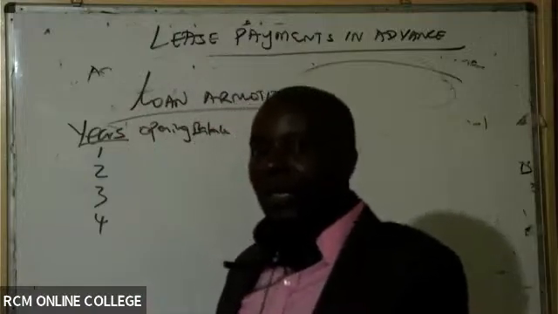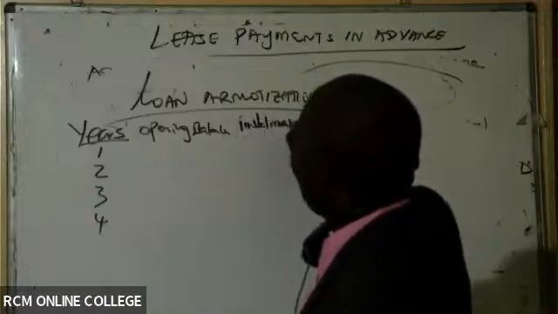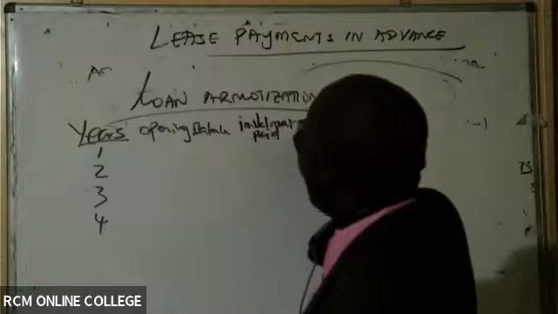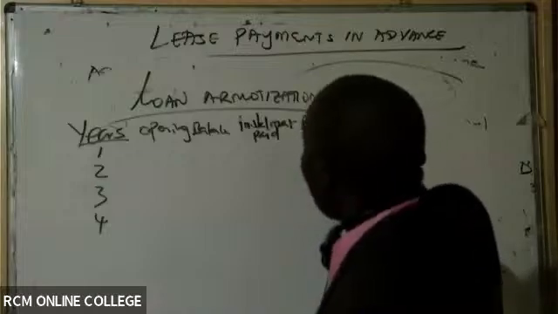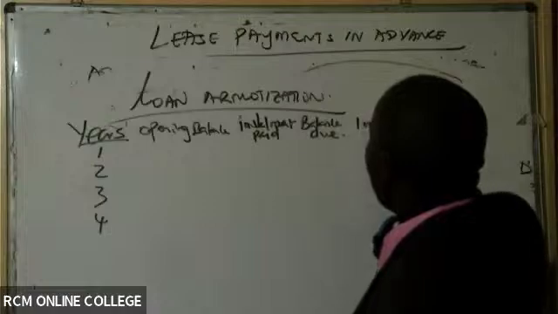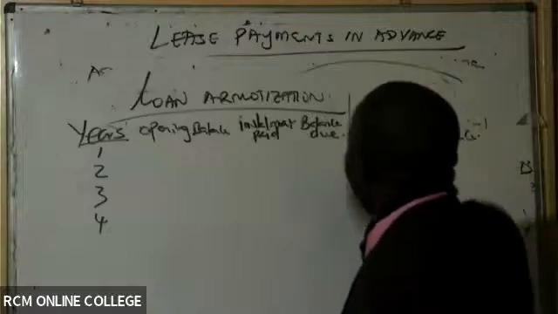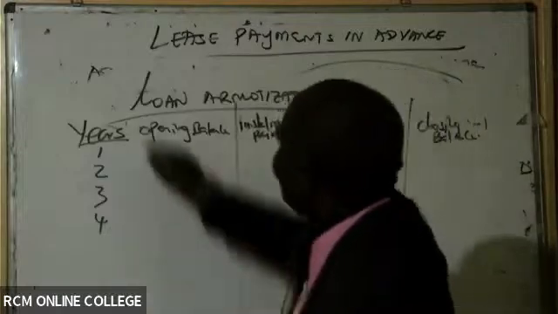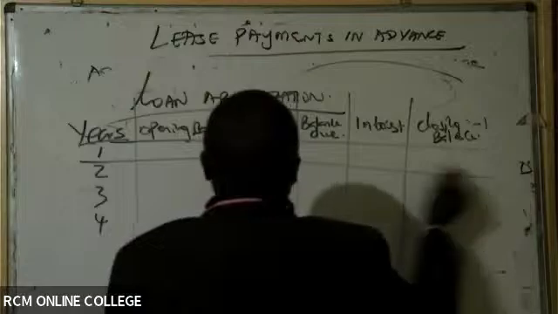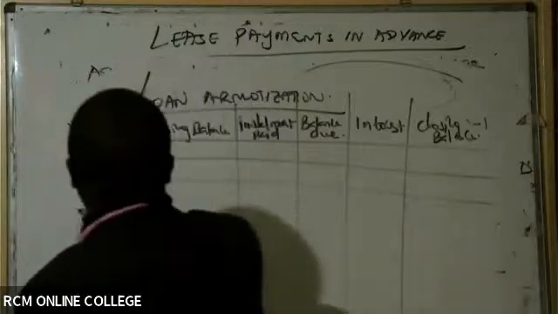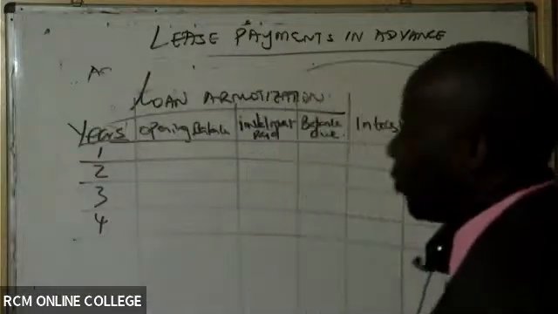So then the installment paid comes here. And then we shall introduce a new column called balance due. And then I shall be able to have our interest, and then lastly, closing balance. Let me know once you guys are able to draw this.